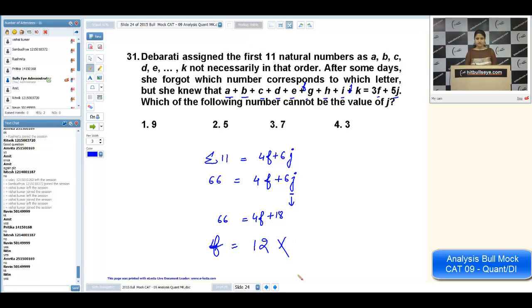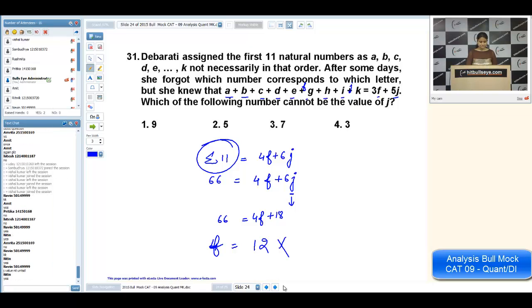Why so? See, F can take any integral value, but there is a problem. F cannot take 12. Why? Because we are talking about the first 11 natural numbers. If we are talking about all the numbers from 1 to 11, there can be no such value. That's why 3 is the answer.